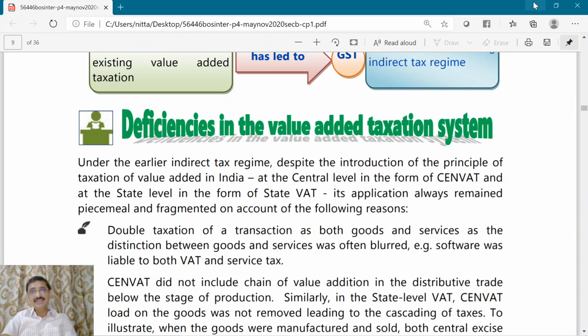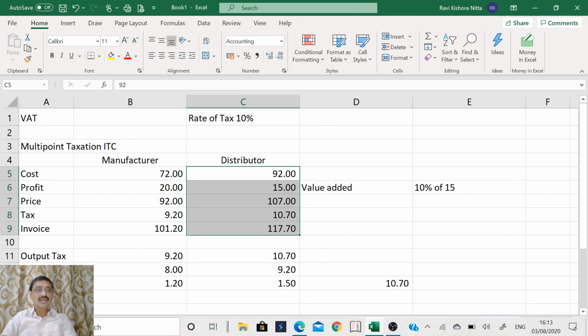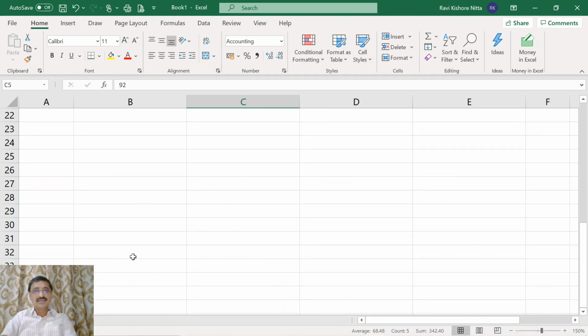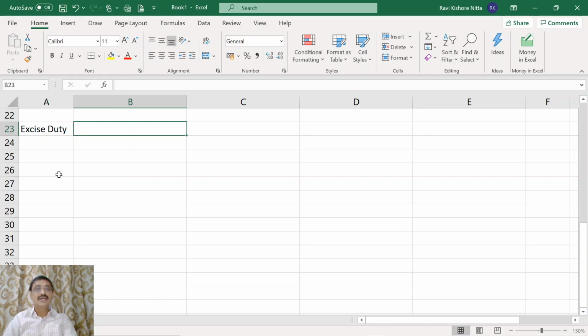Prior to the introduction of GST, there used to be something called excise duty. Excise duty was levied on manufacture.